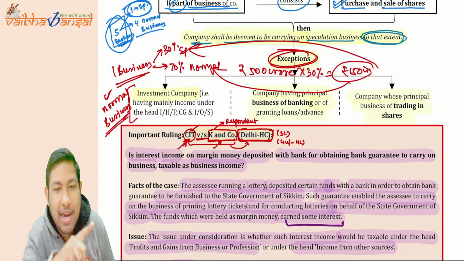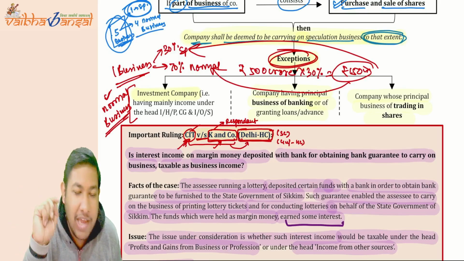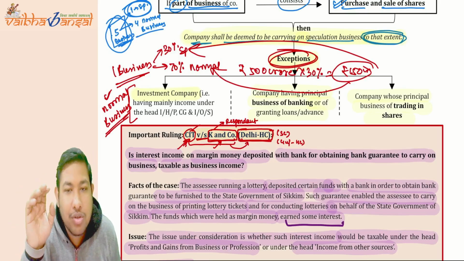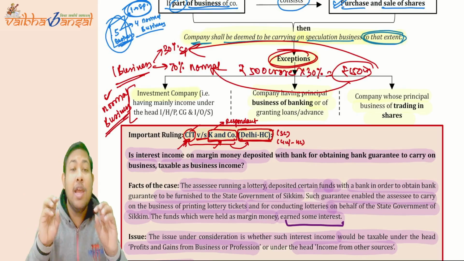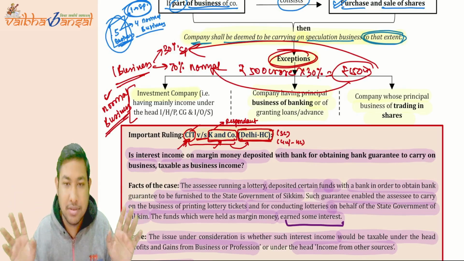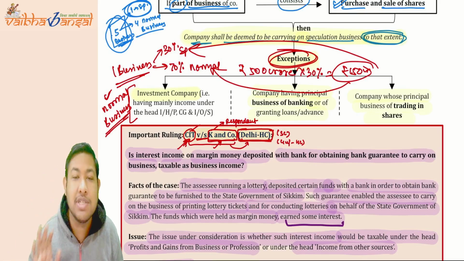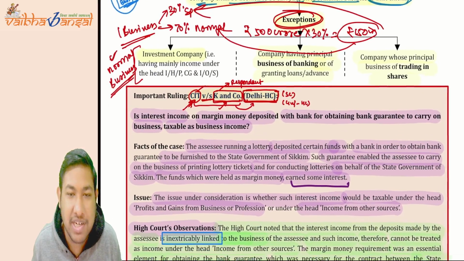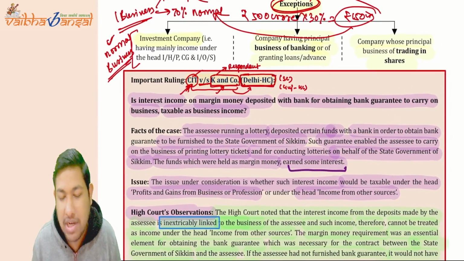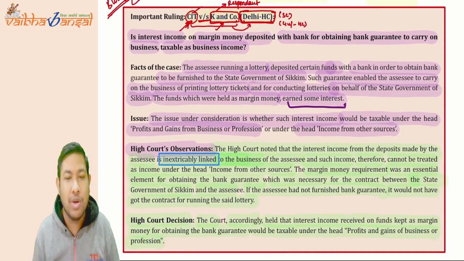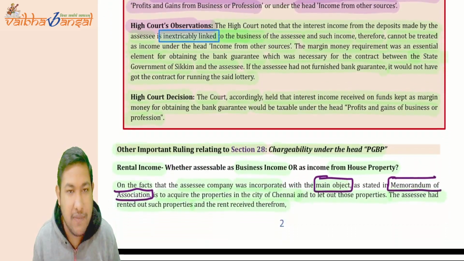Is it taxable under the head PGBP or under the head IFOS, the other sources head? The Delhi High Court said that it is inextricably linked. The word is very important. It is inextricably linked to the business of the assessee. That is why it is going to be taxed under the head PGBP only, and not under the head IFOS. Accordingly, the decision was given by the High Court.